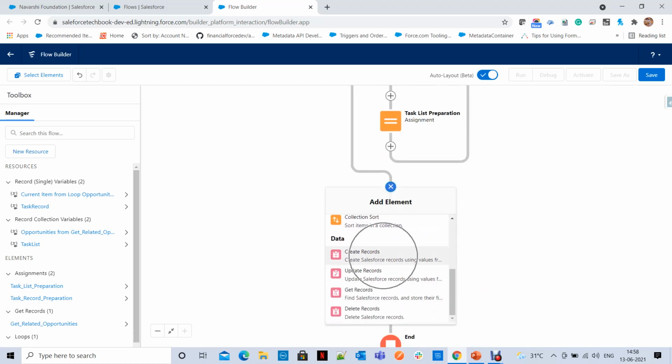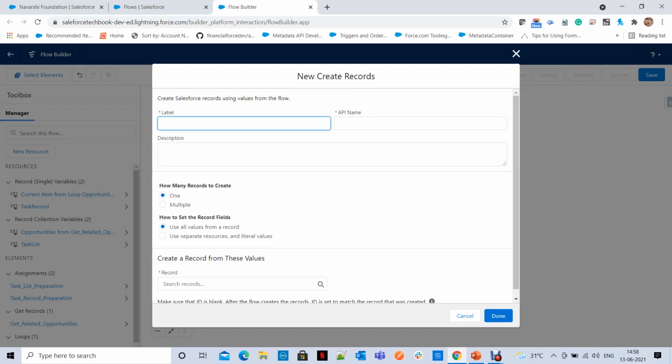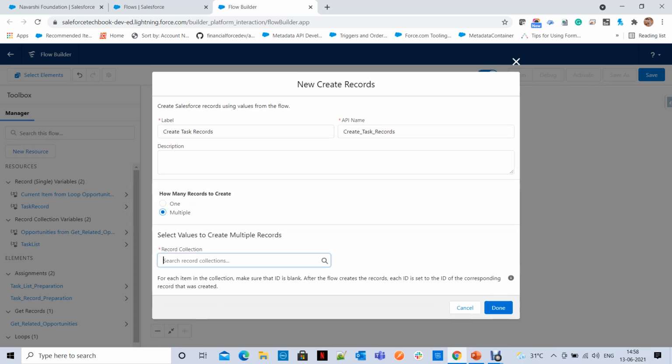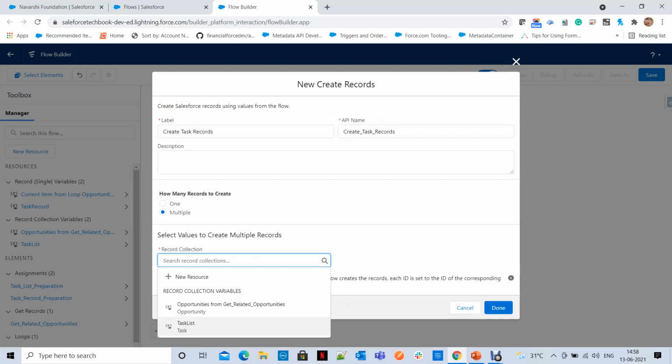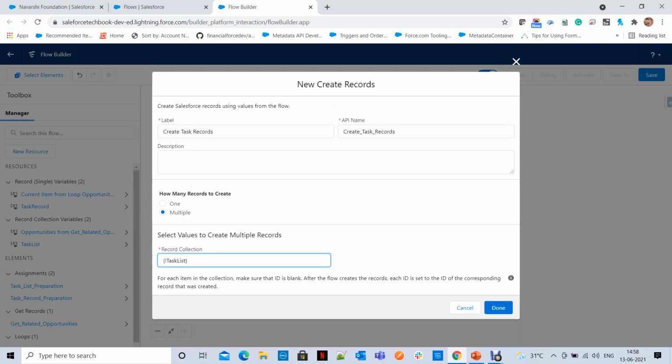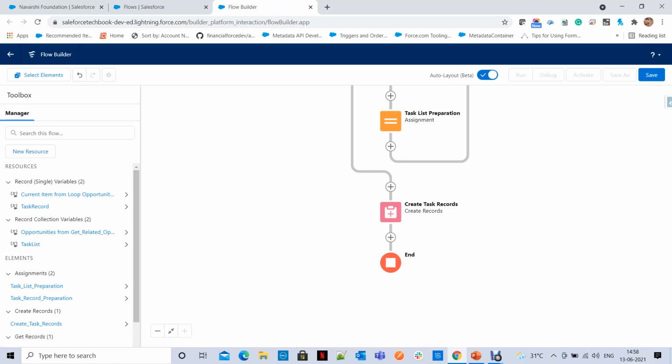See, create records. Create task records, simply. How many records to create? Multiple records. And the collection, what collection? Task list, because in the task list we have all the tasks which we prepared for each opportunity in the loop. That's it. Now we have completed our flow successfully.